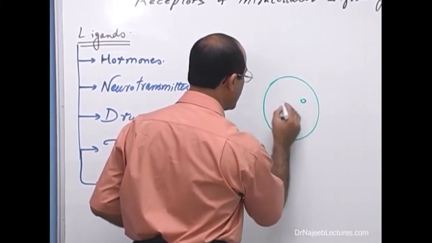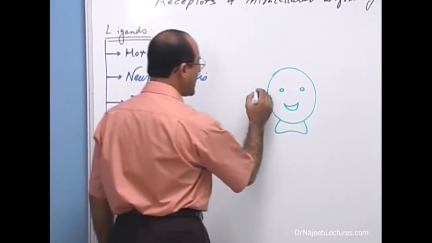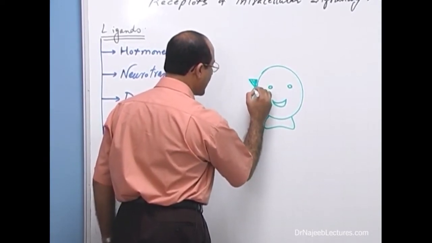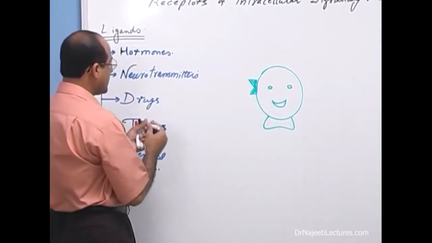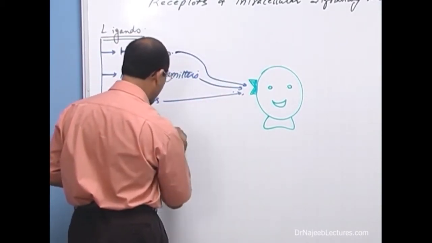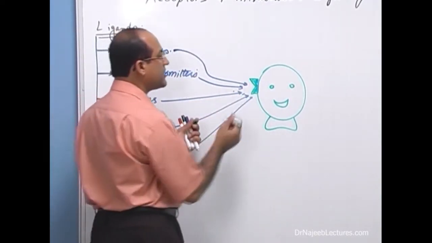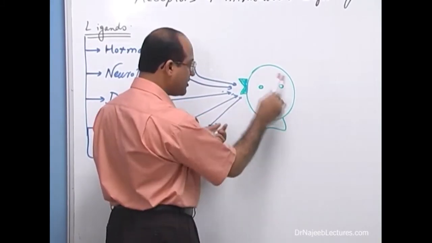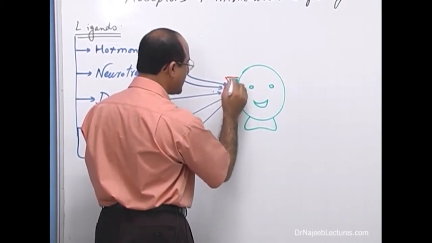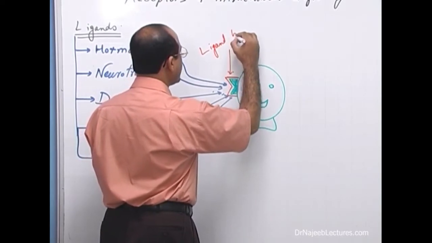Now all these ligands have to work on a receptor. Let's suppose this is a receptor, right? Now what really happens is that the receptor has one point to which a ligand binds. These ligands are supposed to bind with a very unique point, and this point where these ligands bind is called the ligand binding domain. This is a receptor, and this part of the receptor to which a ligand binds is called the ligand binding